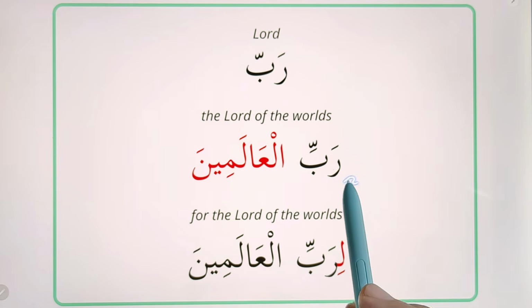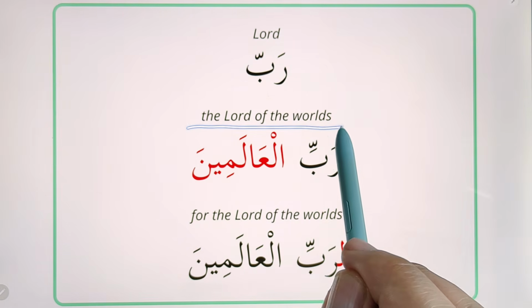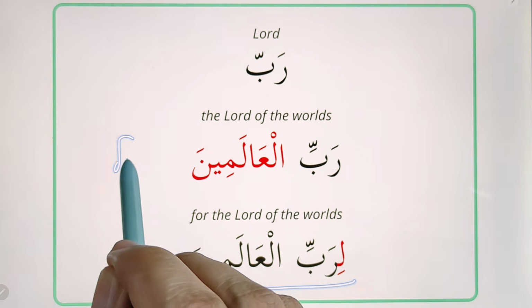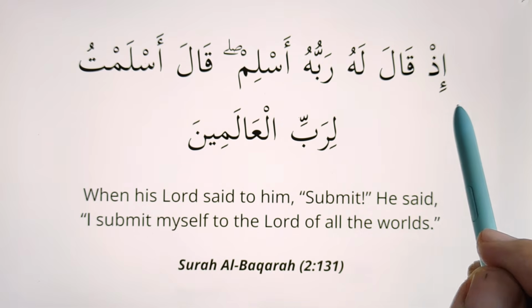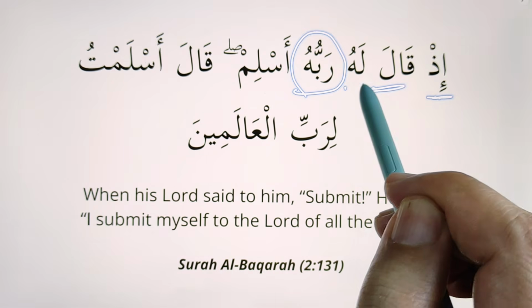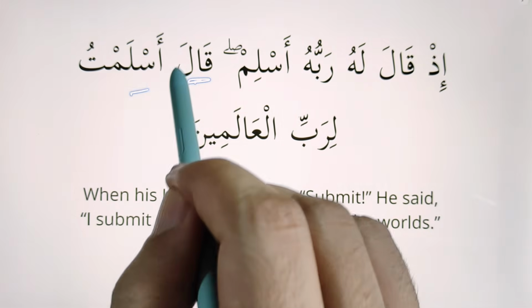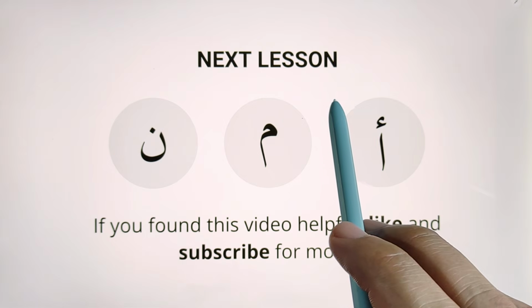In the ayah, the word was Rabbil Alameen, which means the Lord of the worlds. So, li Rabbil Alameen means for the Lord of the worlds. So the whole ayah means, when his Lord said to him, submit, he said, I submit to the Lord of the worlds. That's all for today.